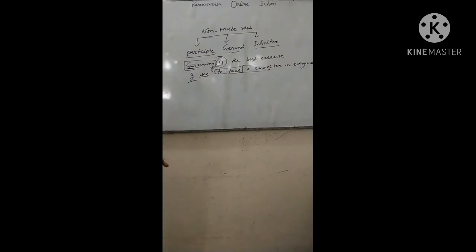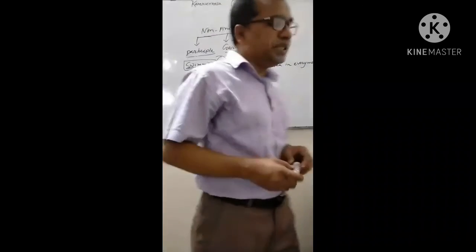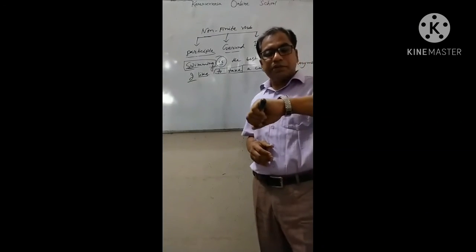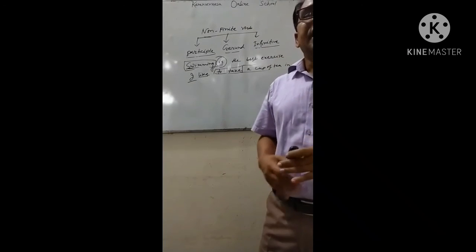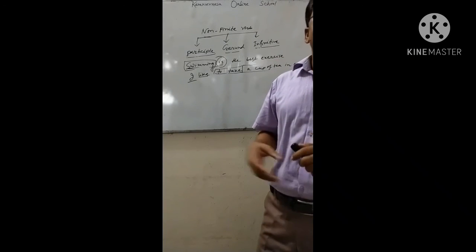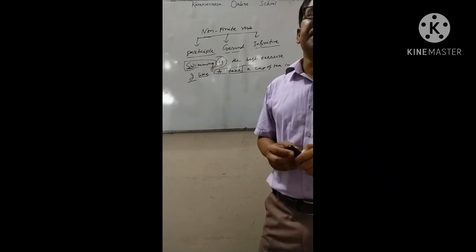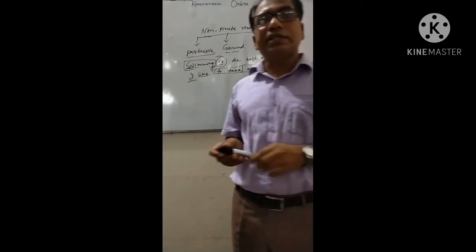আমরা আজকে যেটা করলাম সেটা হচ্ছে verb in details, but our time is almost over. We have no more time to start another grammar topic, that is adverb. So in my next class I will discuss it.